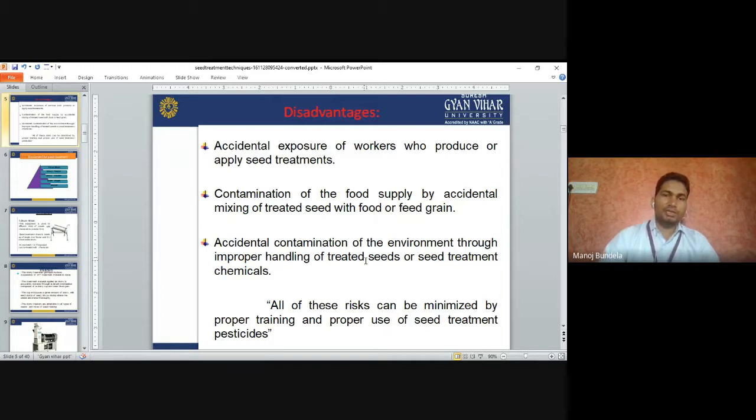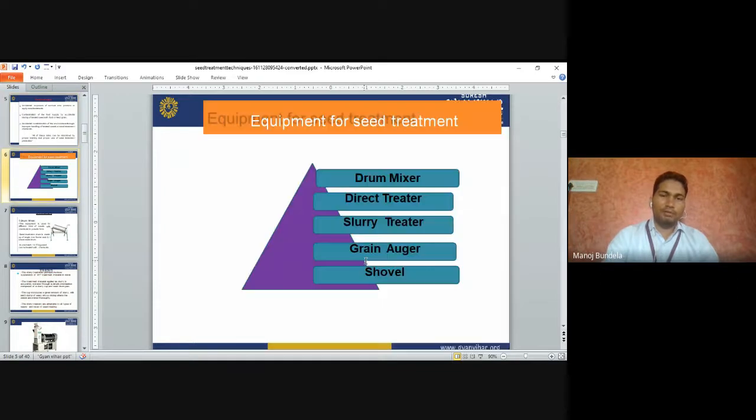So it can affect the workers, and sometimes it can enter into the food grains also. If the seed treatment chemicals are not handled properly, it will cause damage. In that condition, we have to give proper training and ensure proper use of the seed treatment pesticides. We have to tell the workers and give training to the workers.